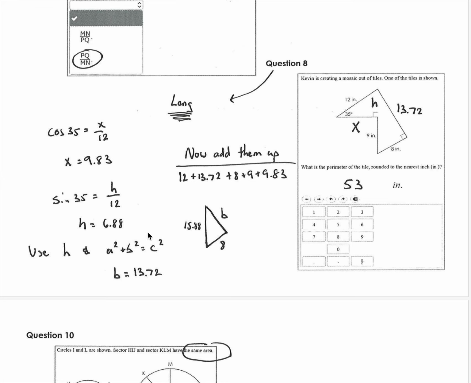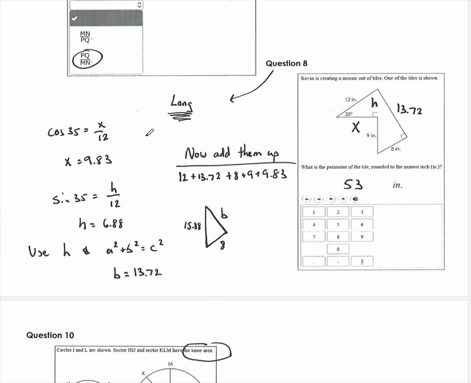Then I look at this other right triangle over here, and I do Pythagorean theorem. I take h and I add it to 9, and now I know the hypotenuse of the right triangle. Or sorry, I add them together to get 15.88, and then I took this triangle and did Pythagorean theorem to find 13.72. So now you know that the figure is 9 by 9.83 by 12 by 13.72 by 8, and you add all those up to find the perimeter of that thing, and you get 53.